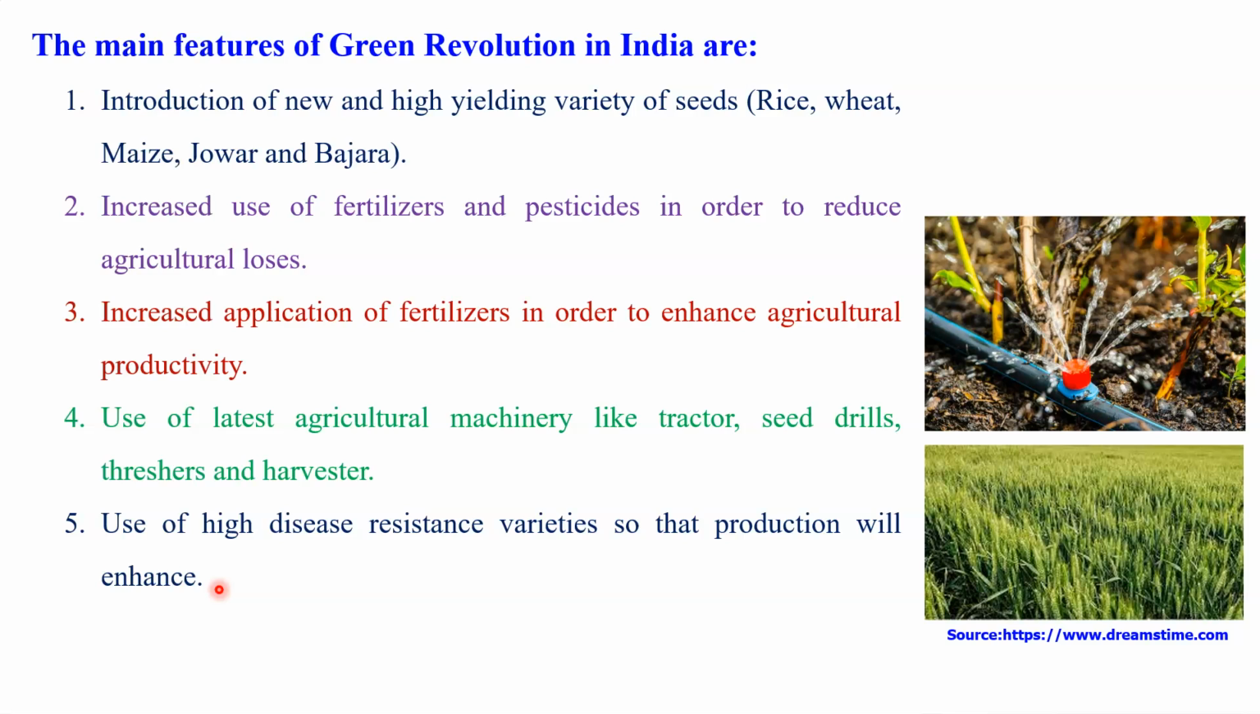So this is also a very important feature of the Green Revolution in India. And last but not the least, very important: improving the irrigation system around the farms in India. That is really very important, because you know that for each and every agricultural crop, the water requirement is very important. If we are able to supply water as per the requirement, then definitely we can increase our production.